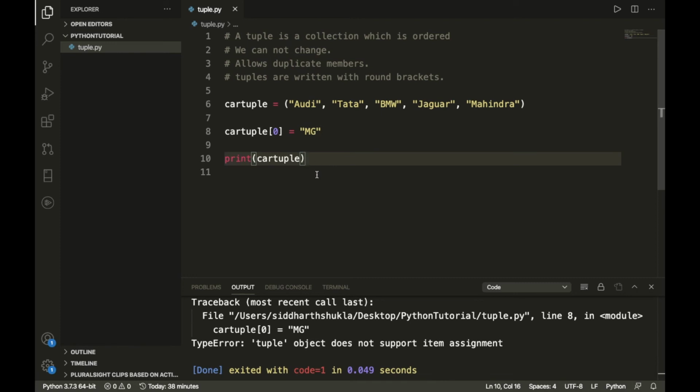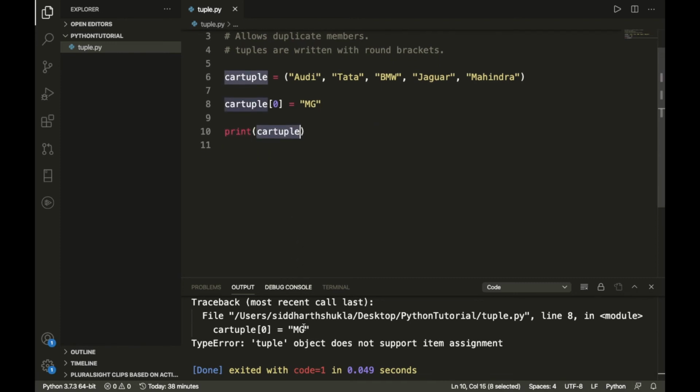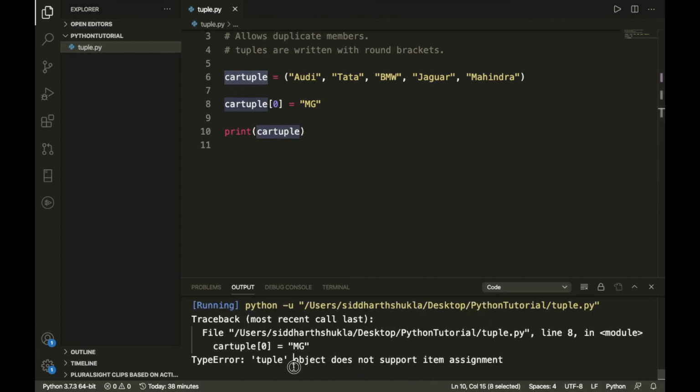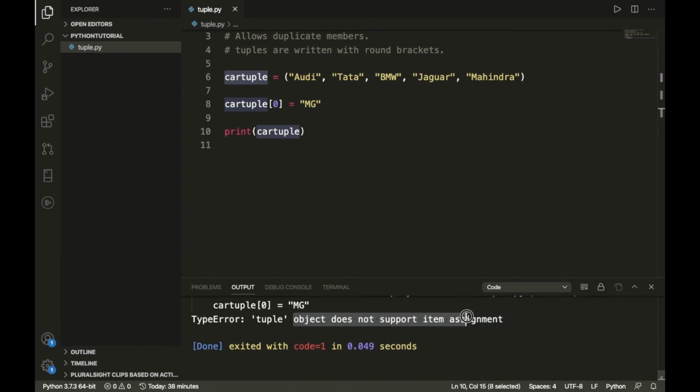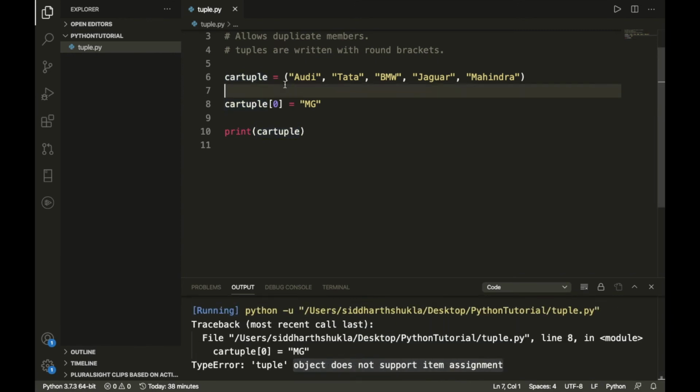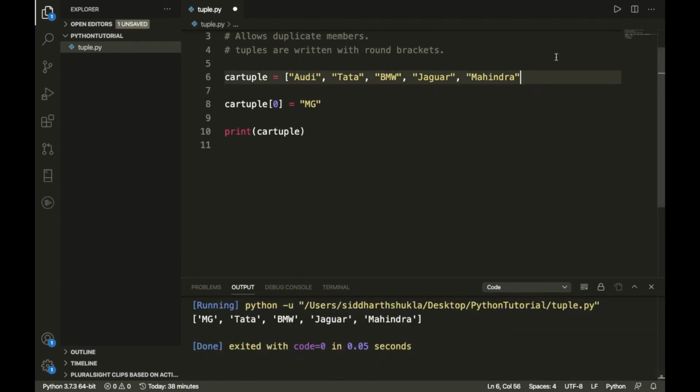Here we have added it, and let's see what result we get for the tuple. Error, object does not support item assignment. Suppose we have the same thing as a list, then we get the result, but we cannot implement it inside the tuple.